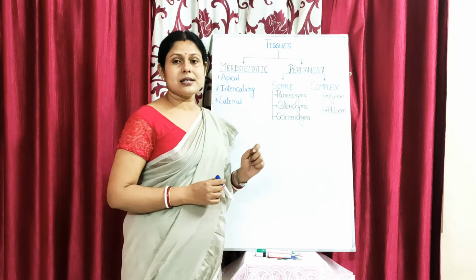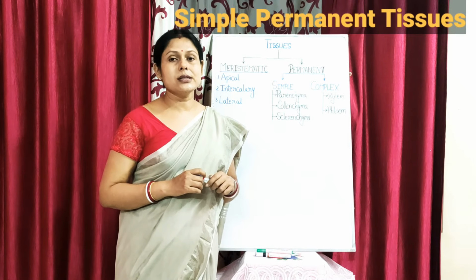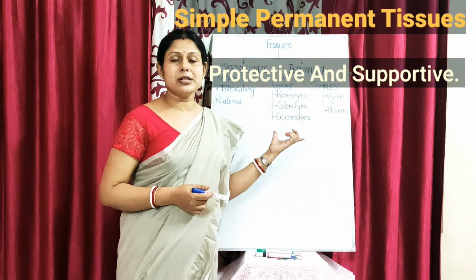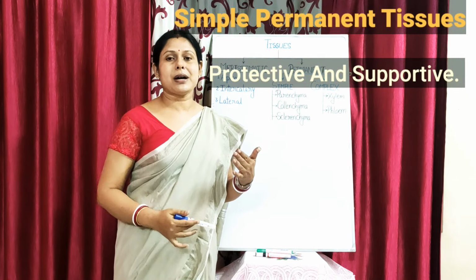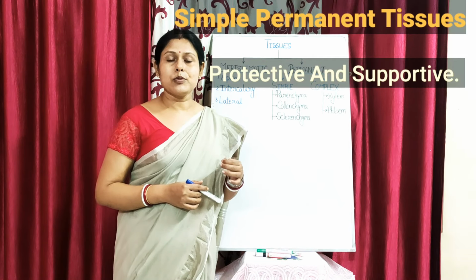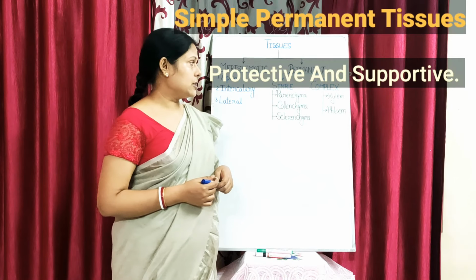As the name suggests here, simple permanent tissues, their work is very simple. What is their work? Their work is just protective or supporting. So the simple permanent tissues are mainly meant for giving protection to the inner lining parts of the plant's body, or to give support, mechanical support, which is the primary function of the permanent tissues.